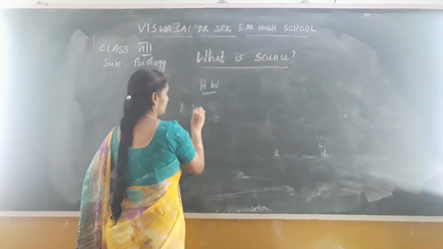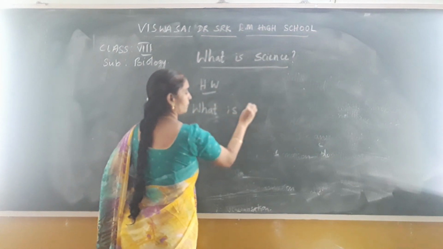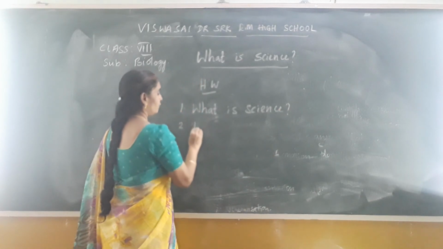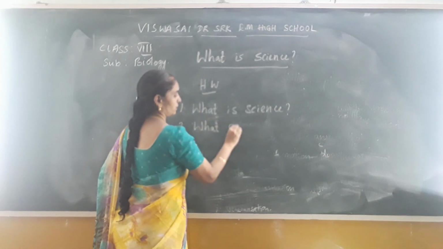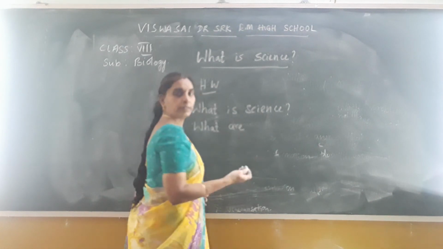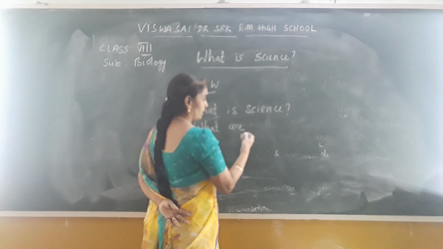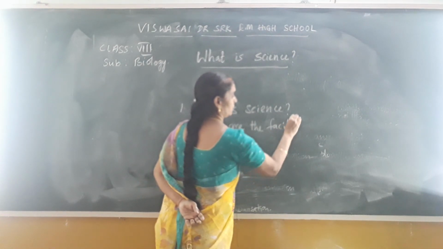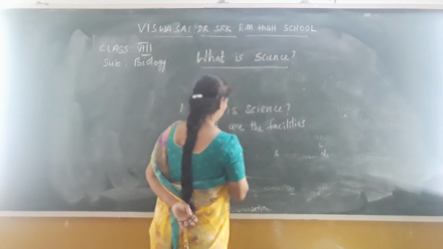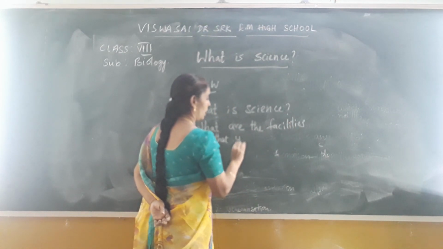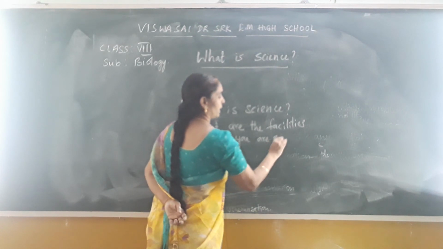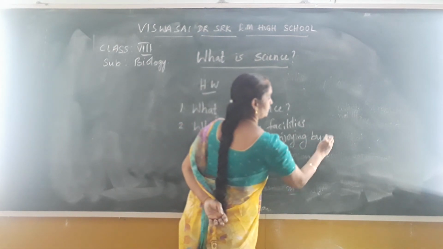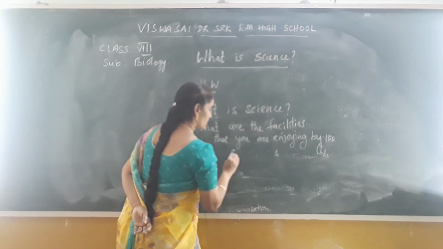What is science? Define science in either one or two ways. And what are the comforts that you are enjoying through the inventions of science? What are the comforts or the facilities that you are enjoying by science?